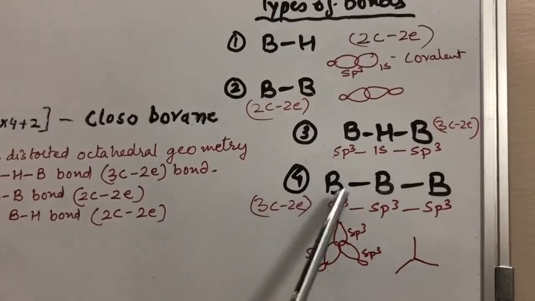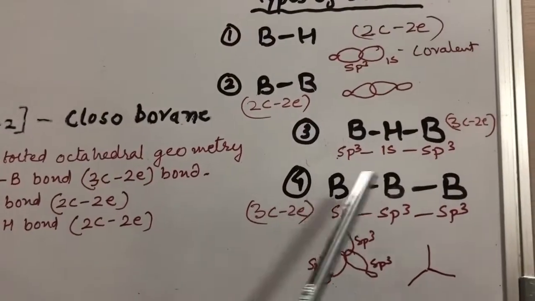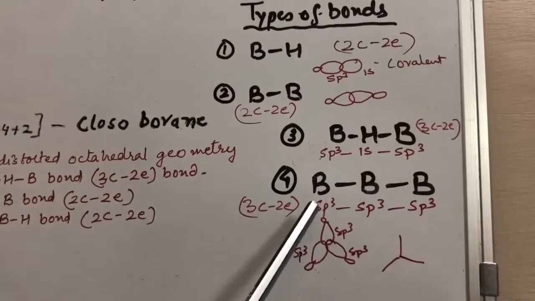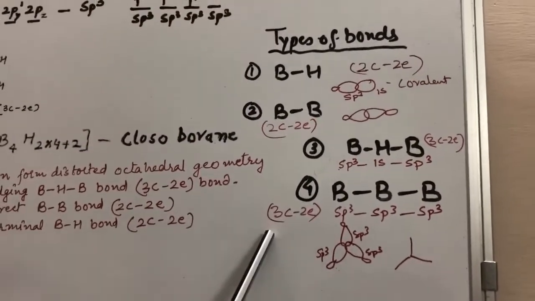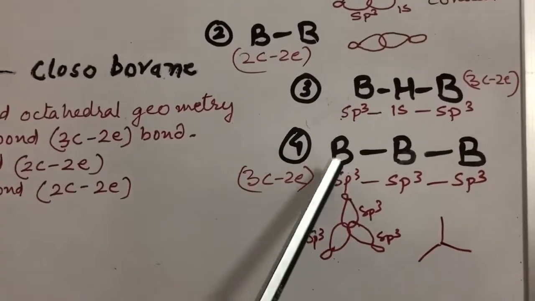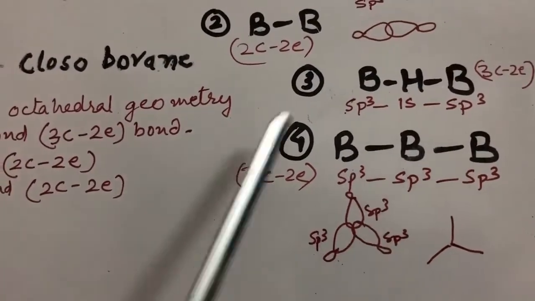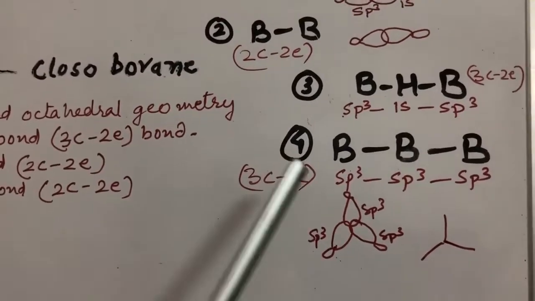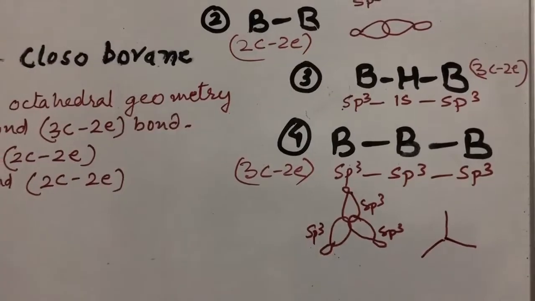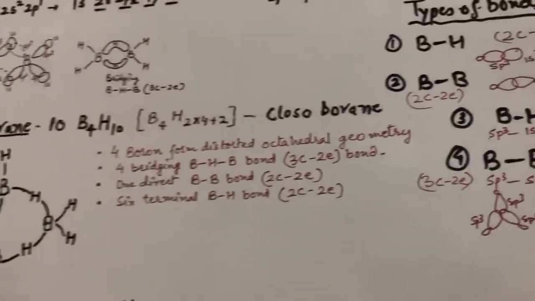Another category is the BBB bond. Here also these 3 boron atoms' sp3 hybrid orbitals form this type of closed bond. Here we see that it is also a 3-centered 2 electron bond because one of the sp3 hybrid orbitals out of these 3 boron atoms is vacant. So each boron atom contributes 2/3 of an electron in this bond. Now we come to the structure of higher boranes.